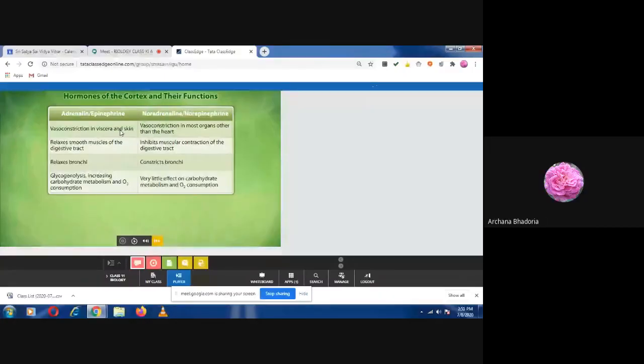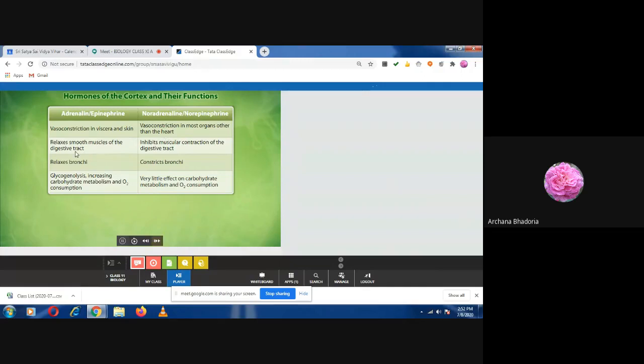Ma'am, your voice is not clear. Okay, how many have understood the meaning of vasoconstriction? Ritu will tell me what is the meaning of vasoconstriction. Ma'am, contraction of the blood vessels. Correct. And when you say viscera, it means the blood vessels going to all the visceral organs, and those supplied to the skin.